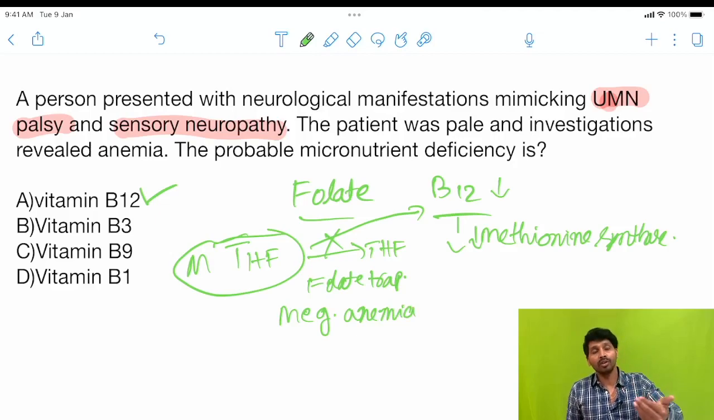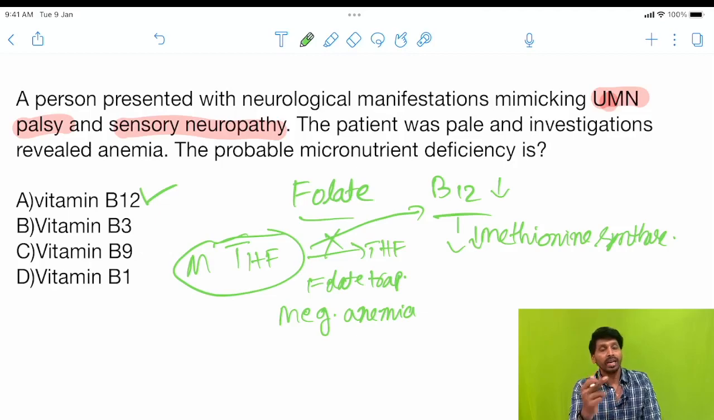And how about neurological manifestations? If you want to see the neurological manifestations, here methylmalonyl CoA will be accumulated in the myelin sheath of the neurons. So this causes demyelination of neurons, leading to neurological manifestations. Okay, so that is the thing.